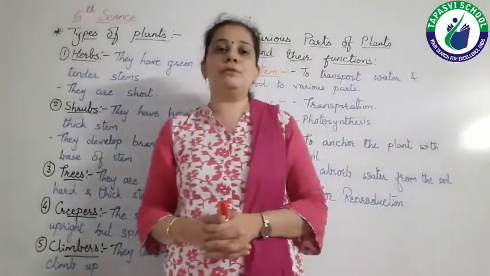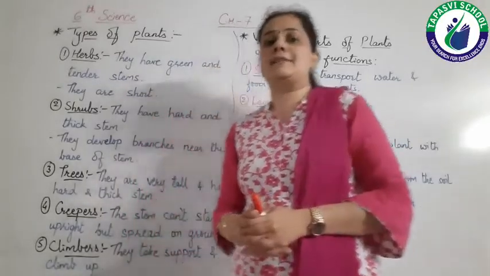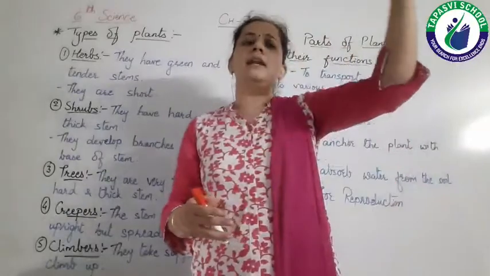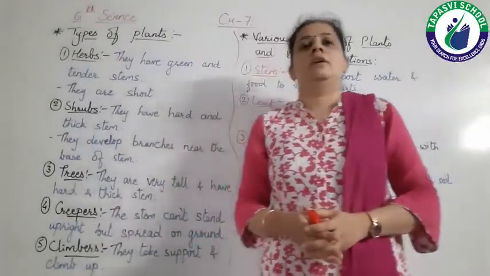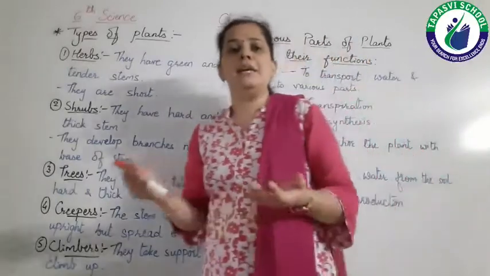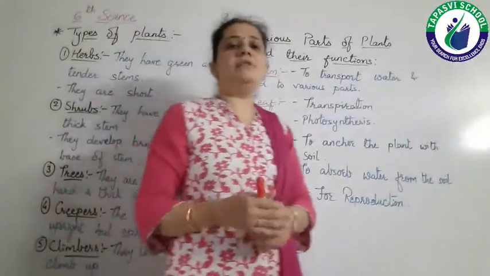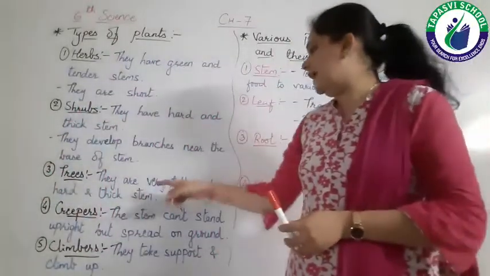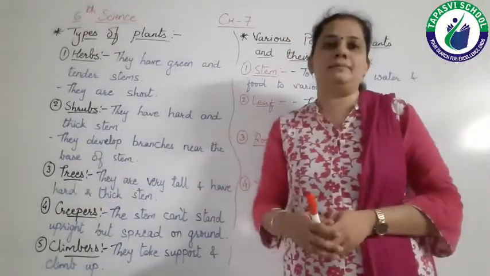are examples of shrubs. Then next is trees. We know that they are very large and tall trees, right? Asopalav, neem, peepal, gulmohar. These are the various examples of trees, right? So trees are very tall and have hard and thick stem.